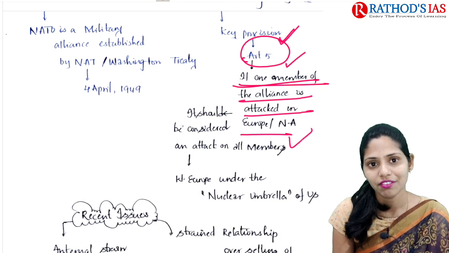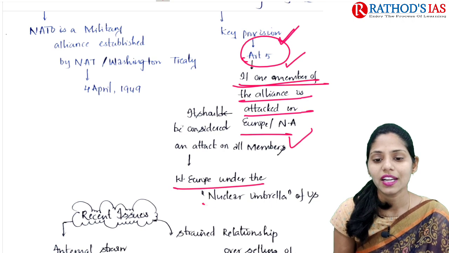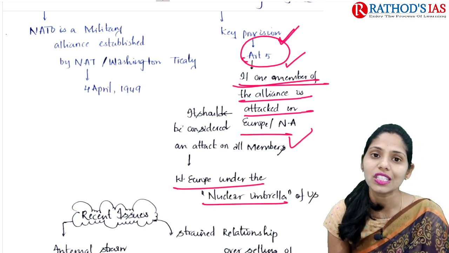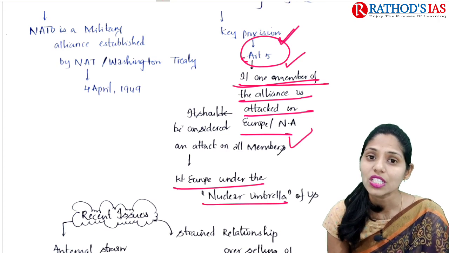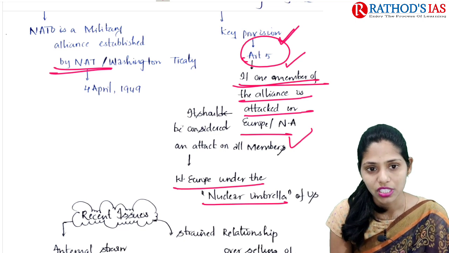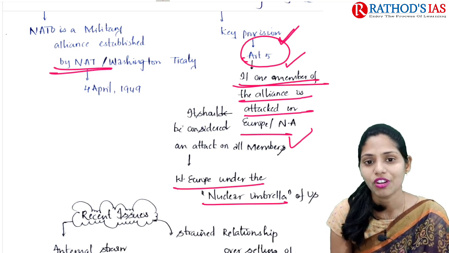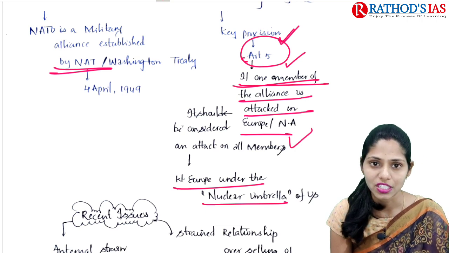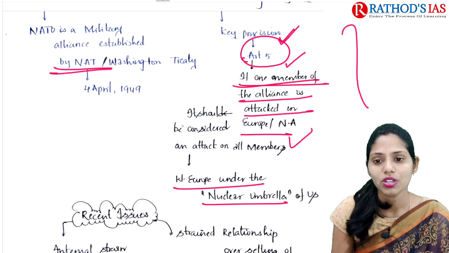Because of this Article 5, West Europe is placed under the nuclear umbrella of the United States of America. NATO is a military alliance established by the North Atlantic Treaty, also called the Washington Treaty, signed on 4th April 1949. So these are some important facts.